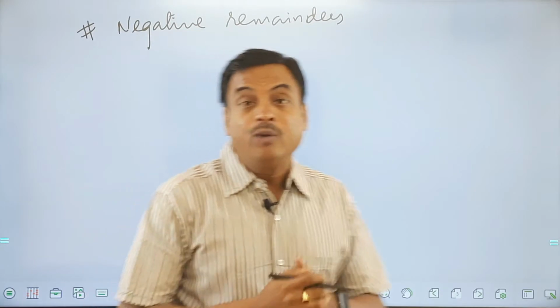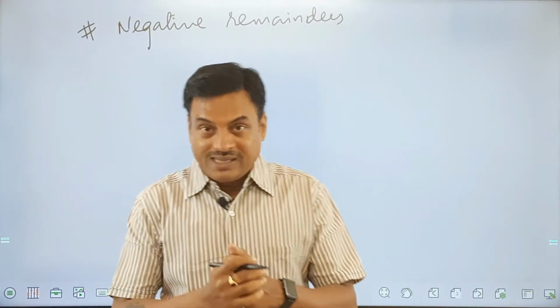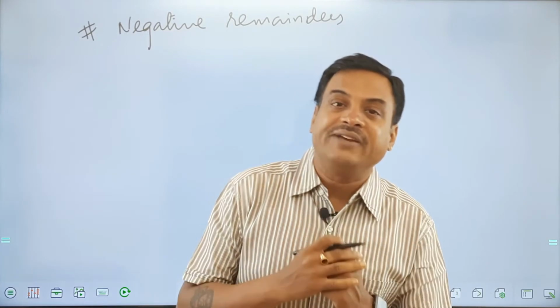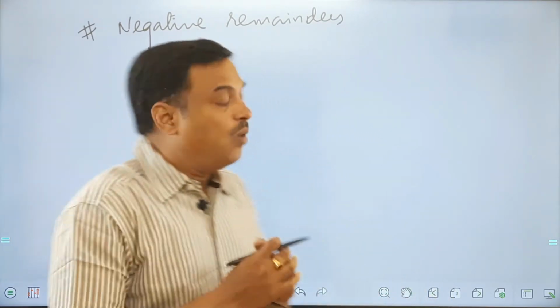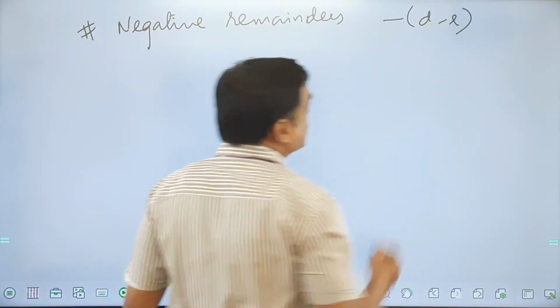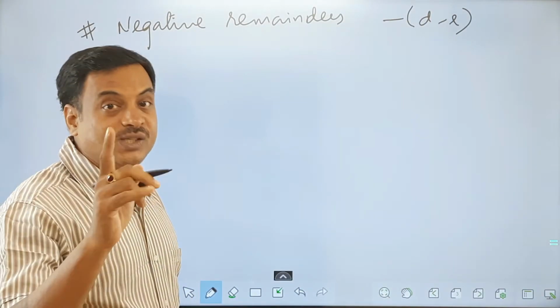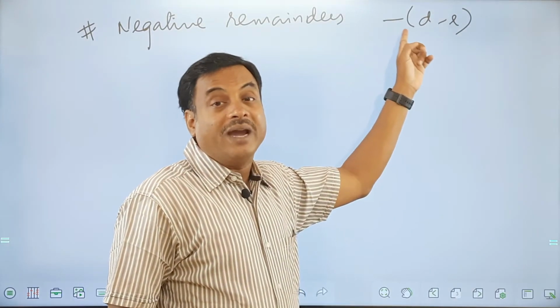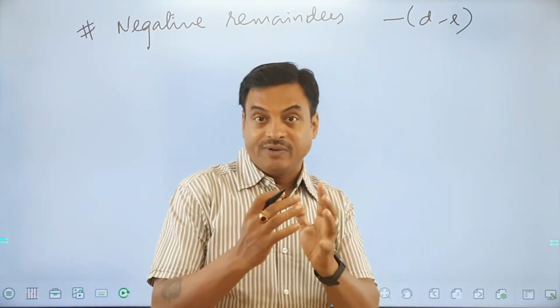When I was talking about possible remainders, I did not say anything about negative remainders. Now all of a sudden negative remainders have come into the picture. What is a negative remainder? Minus of (d minus r) is called a negative remainder. Yes, you got it correct. D minus r is the complement of a remainder. Applying a minus sign to that is called a negative remainder.